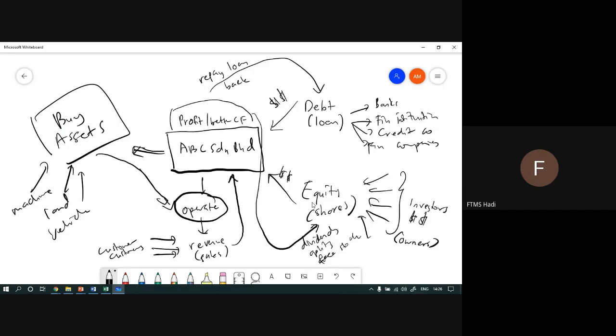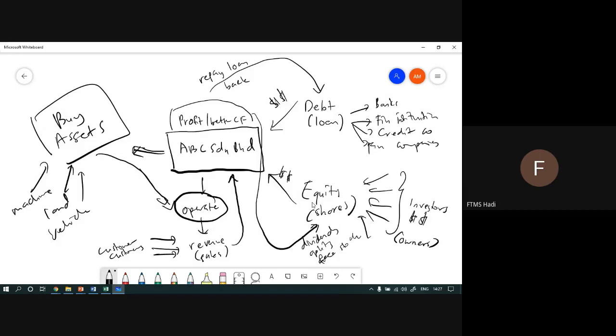Even with a small business, if your family is running the business but the capital is from somewhere else, that somewhere else becomes an owner, not the family. So you need to bear that in mind. We're talking about the equity perspective.